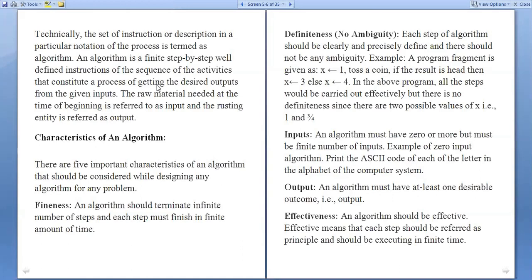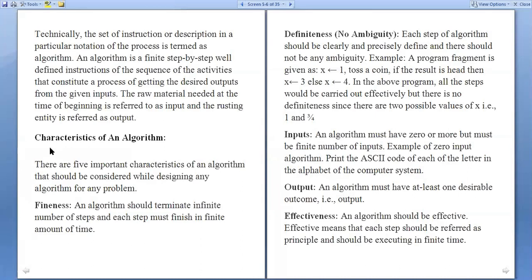So the raw material needed at the time of beginning is referred to as input, and the resulting entity is referred to as output. So what are the characteristics of an algorithm? Algorithm characteristics are very important.